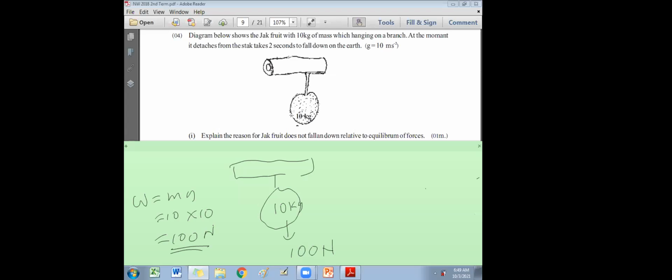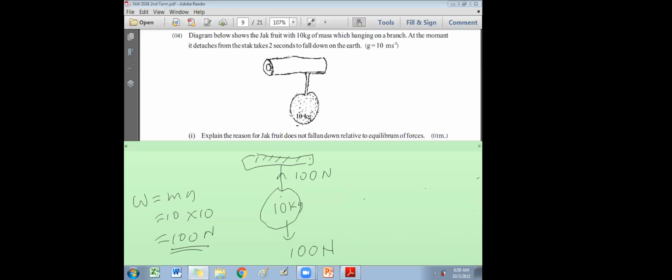Right. Now what is the upward force? Tension. Tension on the string of the net. What is the tension on the net? That also is 100 Newton. They are equal and opposite. So what is this called? Equilibrium of two forces, right? So how to explain? Explain the reason.